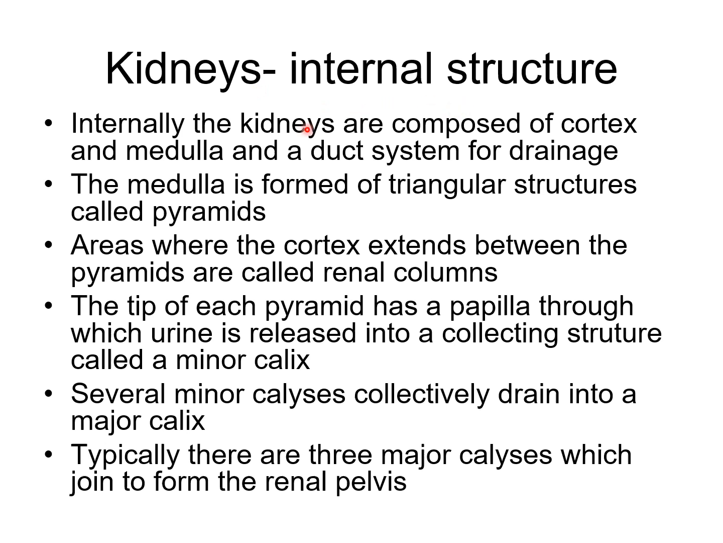Now, the internal structures of the kidney. Internally the kidney is composed of the cortex and medulla and a duct system for drainage. The medulla is formed of triangular structures called the pyramids. The area where the cortex extends between the pyramids is called the renal column. The tip of each pyramid has a papilla through which urine is released into calyceal structures called the minor calyx. Several minor calyces collectively drain into a major calyx. Typically there are three major calyces which join to form the renal pelvis. So these are the internal structures of the kidney.